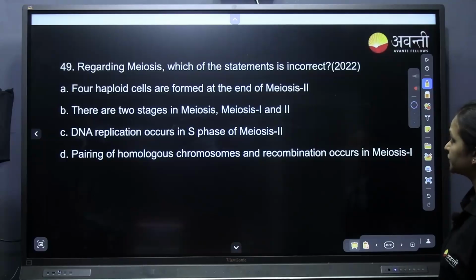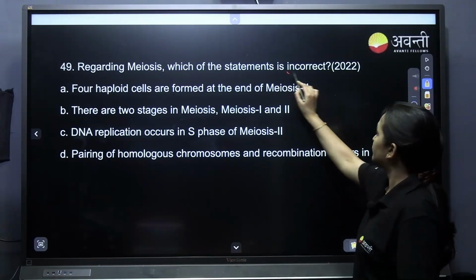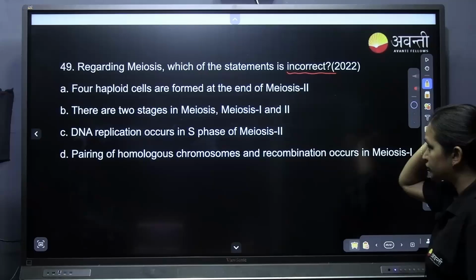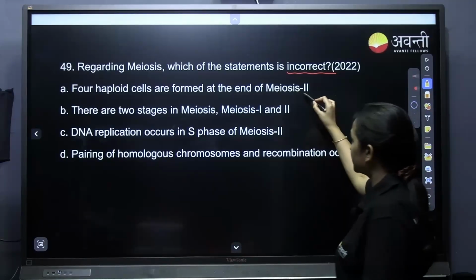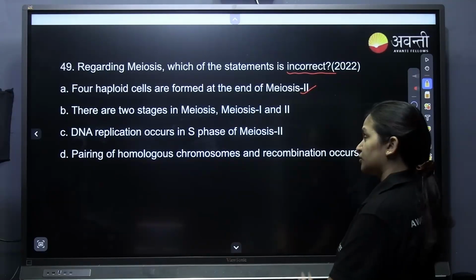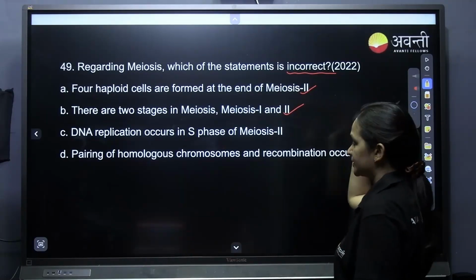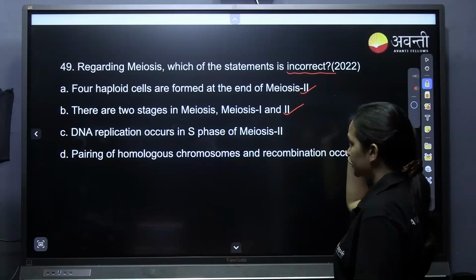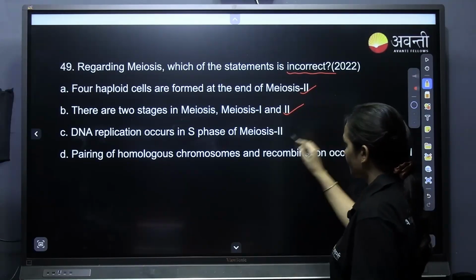Regarding meiosis, which statement is incorrect? Four haploid cells are formed at the end of meiosis 2. Is it correct? Yes. There are two stages in meiosis, 1 and 2. We know that. Yes, it is correct. DNA replication occurs in the S phase of meiosis 2.